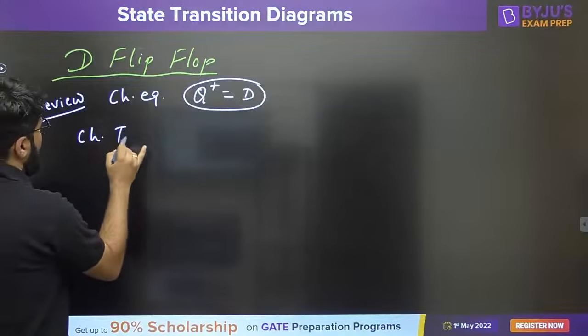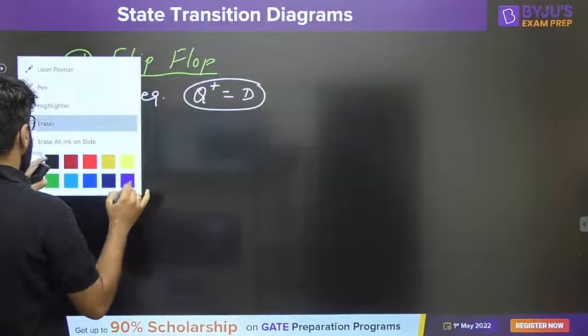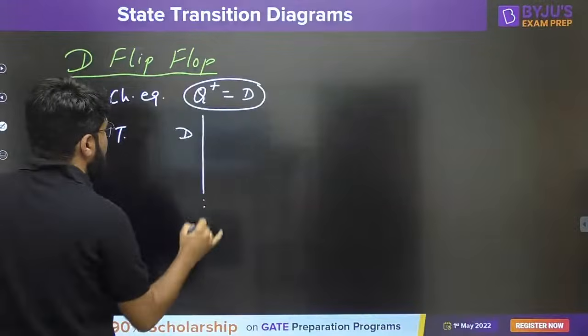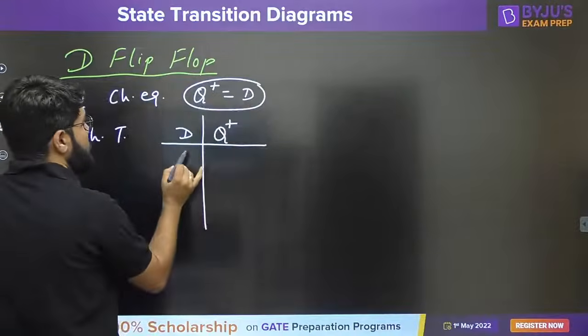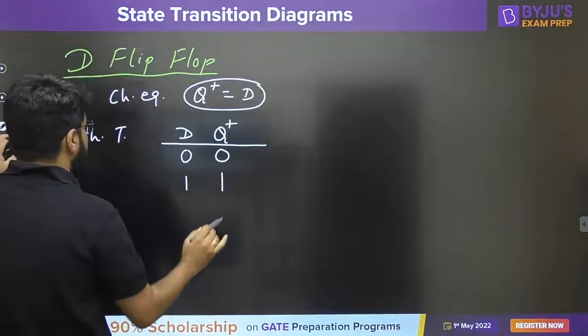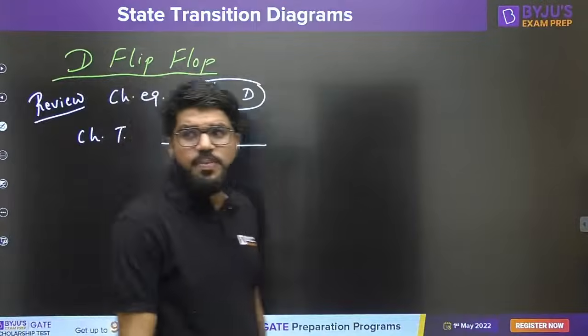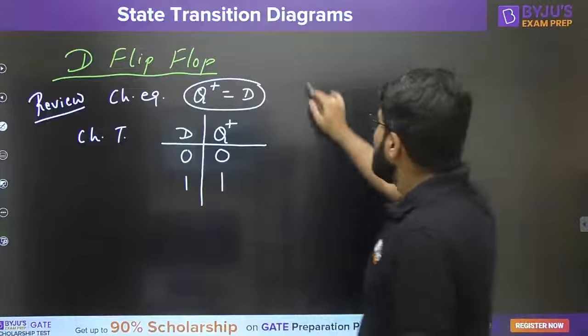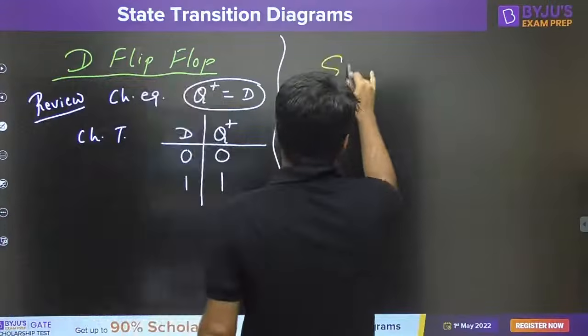And what is the characteristic table? Right, Q plus is D. So if D is 0, Q plus is 0. If D is 1, Q plus is also 1. That's it. That is the simple characteristic table I am writing. Q plus is directly equal to D. Now, the same thing we want to represent with the help of a state transition diagram.